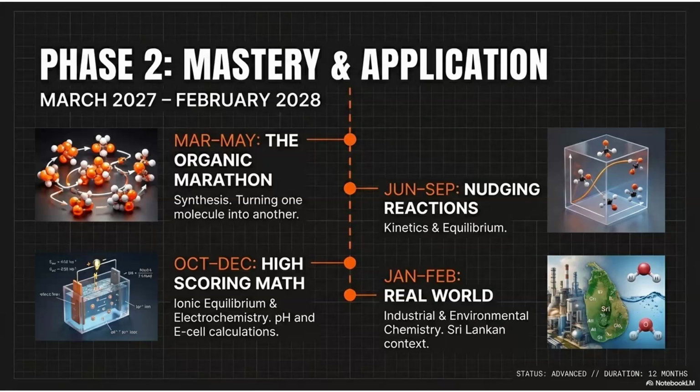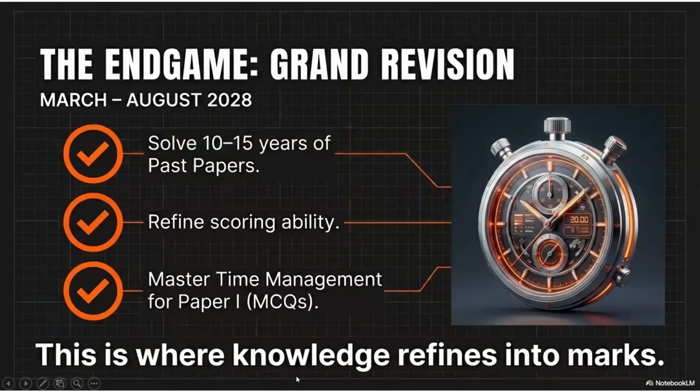Right, there we learn about the batteries, cells, and how electricity will make changes in chemical reactions likewise. Then from January to February, we are going to learn about the real world applications of this chemistry. That is the industrial and environmental chemistry and the applications of these things. That means all the theories that we learn from 2026 March to 2027 December are being applied in those two lessons. That means industrial chemistry and environmental chemistry. Right.